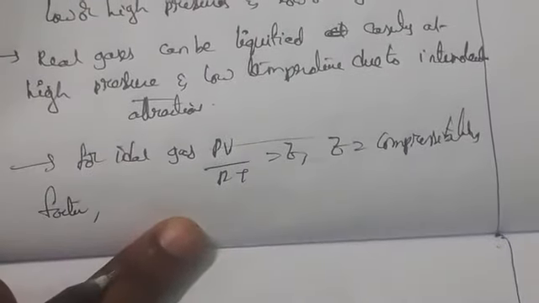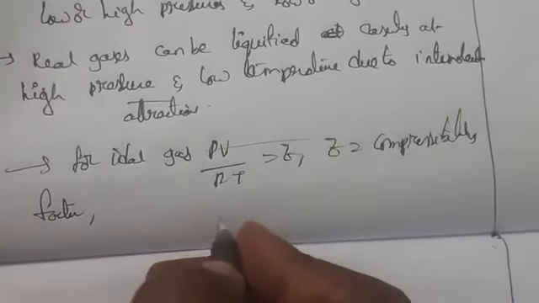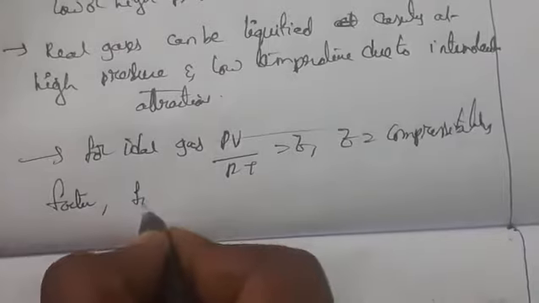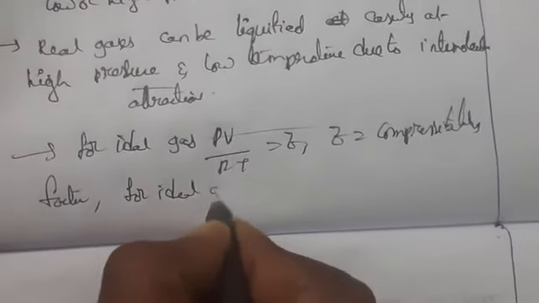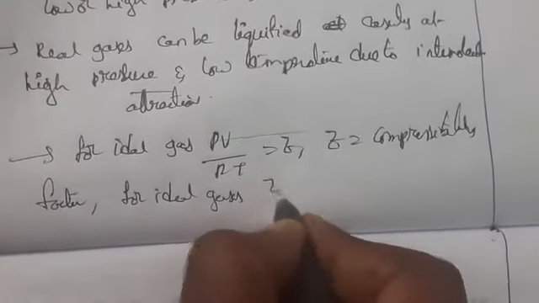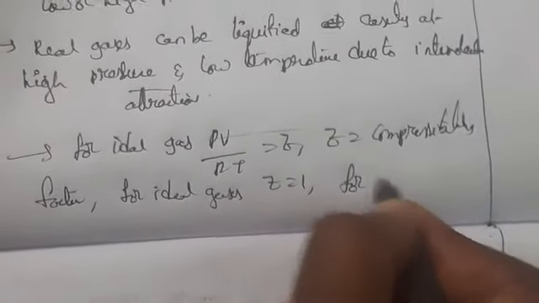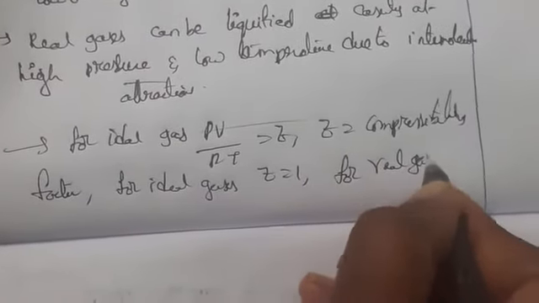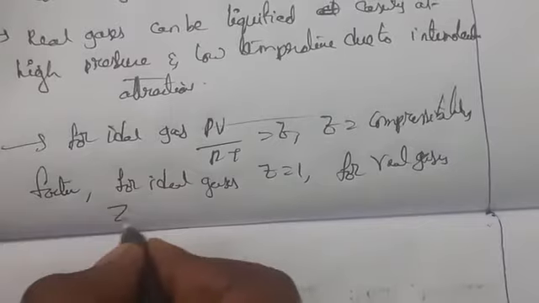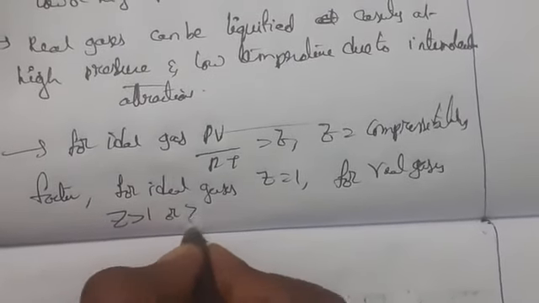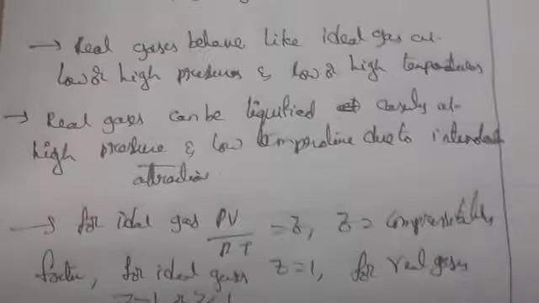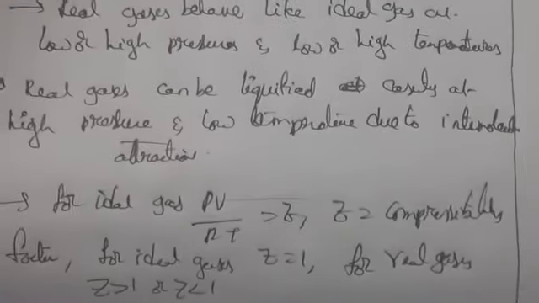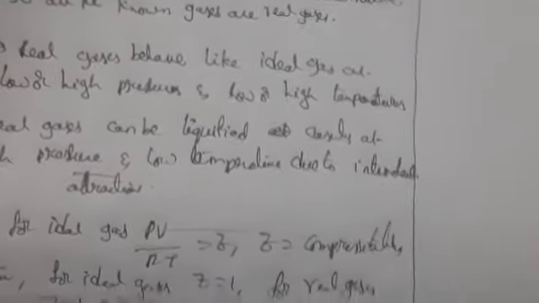For real gases, Z is greater than 1 or Z is less than 1. So this is nothing but the ideal gas equation. In the next class we will speak about Graham's law and Dalton's law. Thank you.